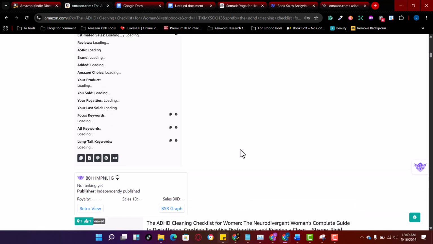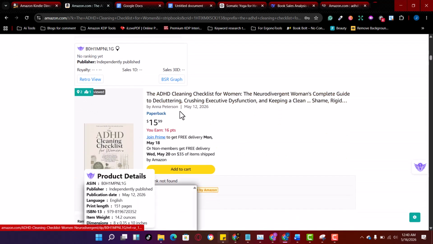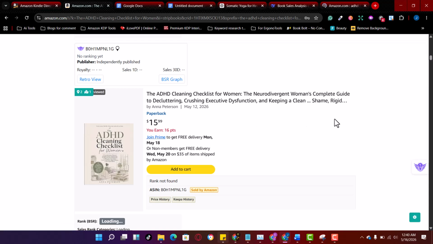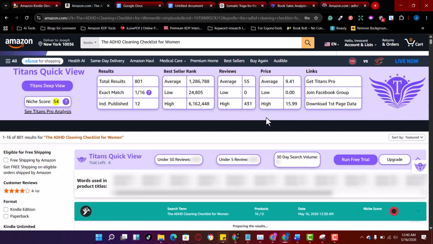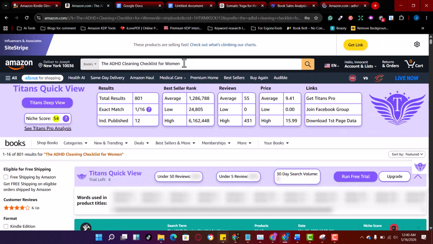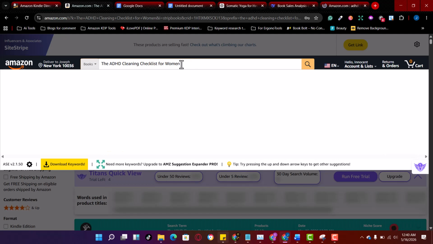And then the second one is our book, which is this one. So imagine that this book is ranking here. There's no way this book is not going to get sales, right? Especially knowing that this search term has lots of searches. If it has a lot of searches, then definitely this book should start selling as soon as possible.